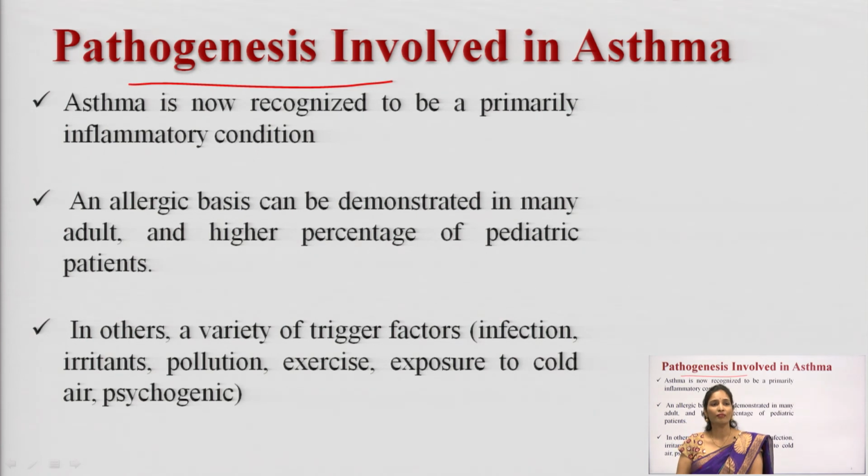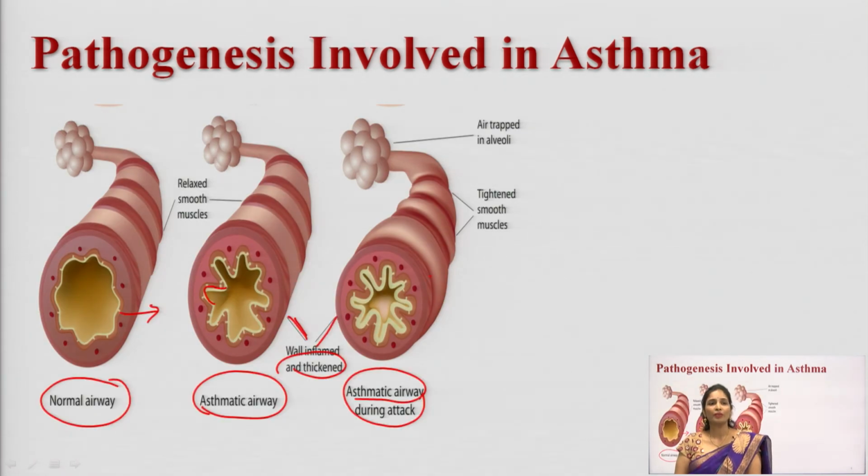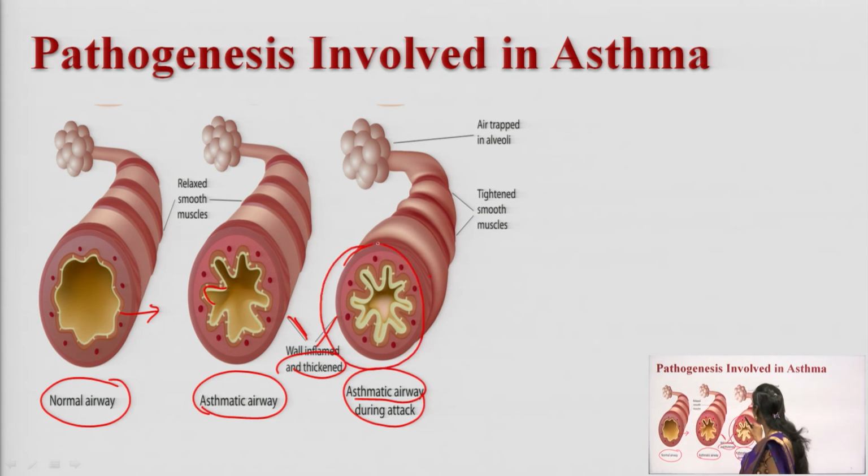All these are the factors that trigger asthma and make it worse. By this diagram you can understand the normal airway, the asthmatic airway and the asthmatic attack airway. This third figure shows the asthmatic attack. Here the airway gets very thickened.